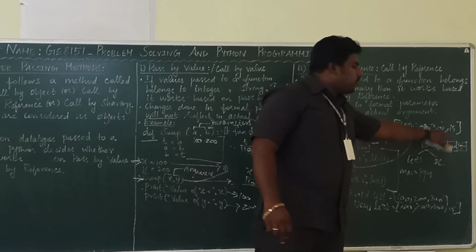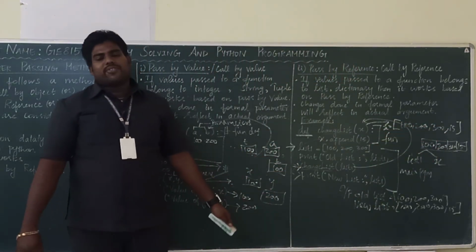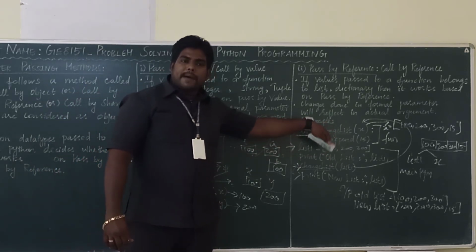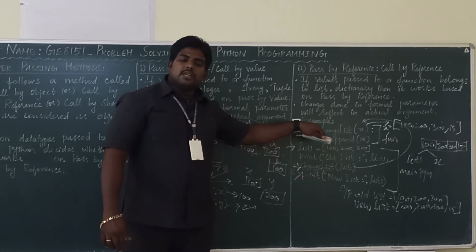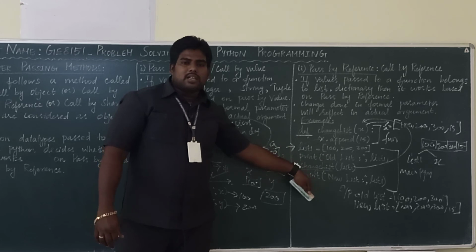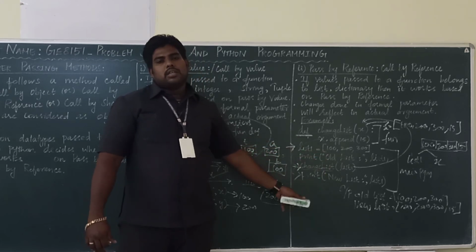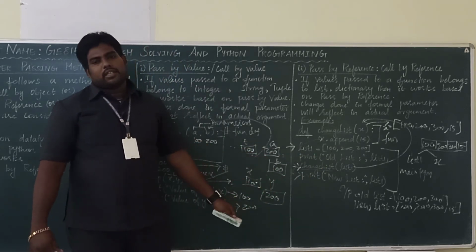The modification you did in the x also affects list1. That is call by reference, right? Modification done in the parameters affected back to the main program or function call. This is call by reference or pass by reference or object sharing.